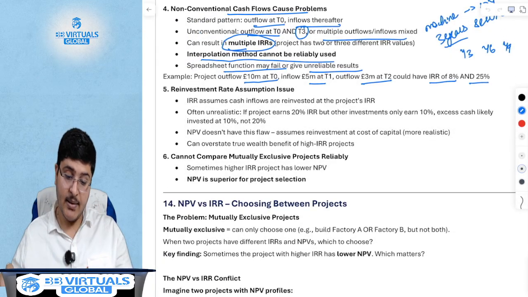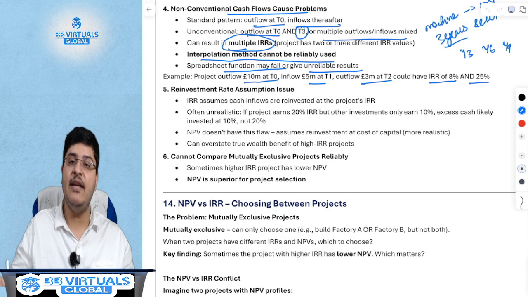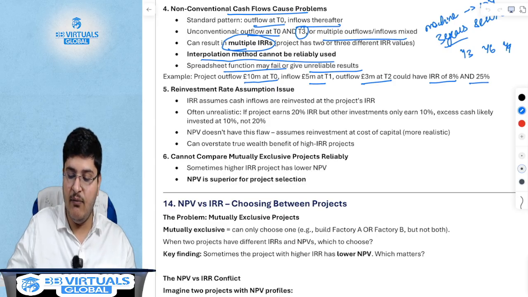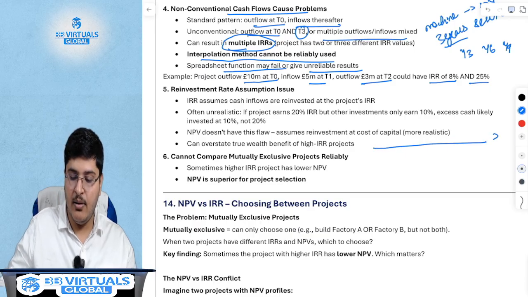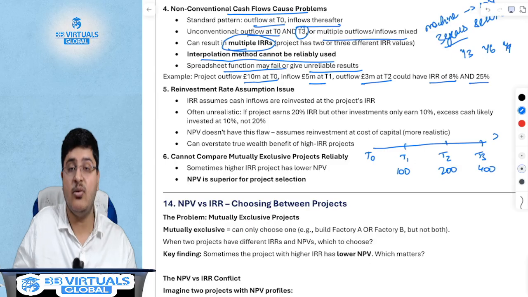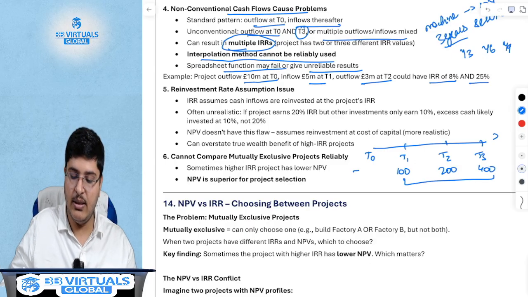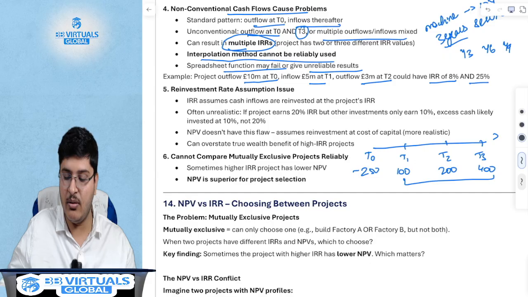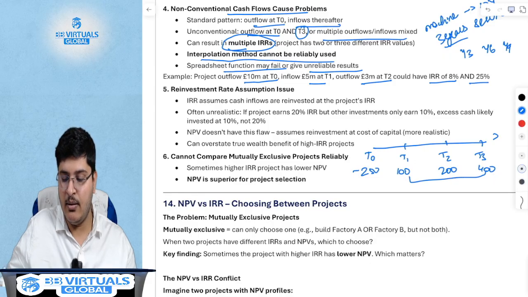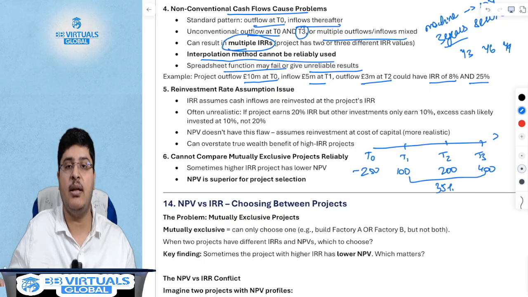Coming back, the IRR assumes that the cash flows are reinvested at the project's IRR. Effectively, what this means is, let's say at T0, T1, T2 and T3, every year you keep having some positive cash flow, let's say 200 rupees, 400 rupees and so on and so forth. Let's say your initial investment was 250 rupees. Let's say your IRR is, and I'm putting some random number over here, actually 35%, right?